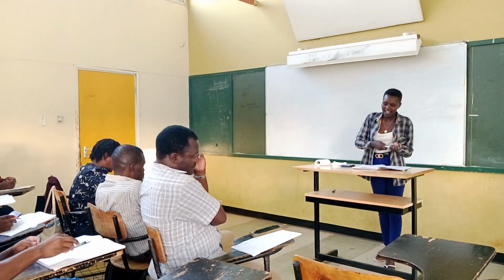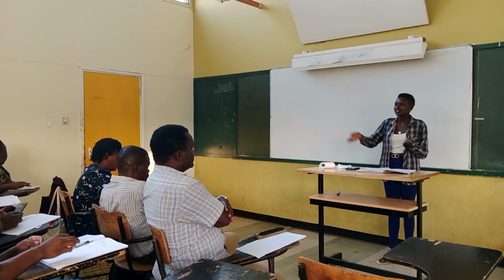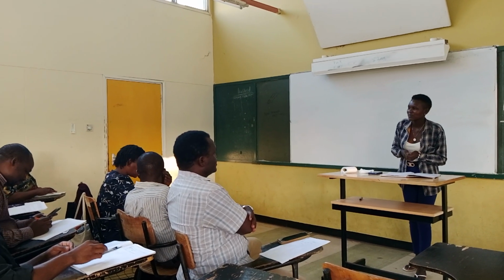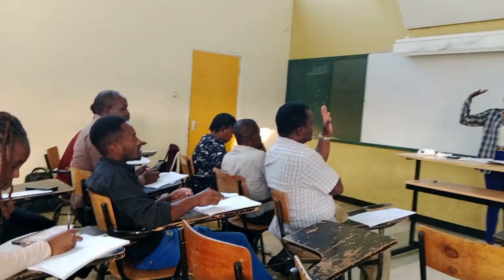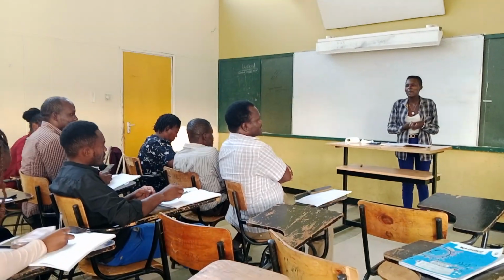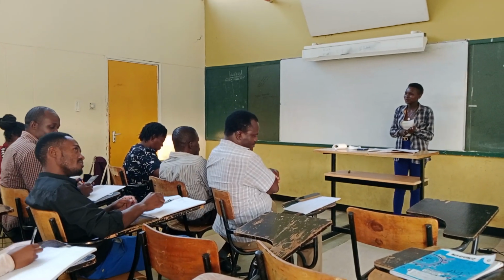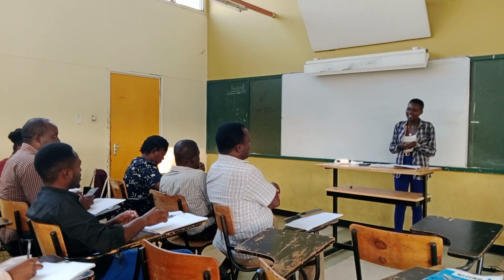Features or characteristics of money, who can give me one? Yes, Mercy? Easily divisible. Good. Who else? Yes, Martin? It is scarce. Another one? Who else? Portable. Yeah, that is good.